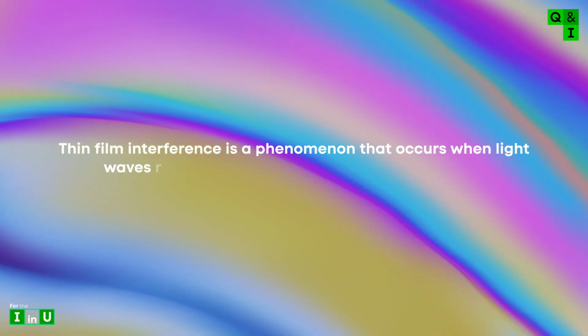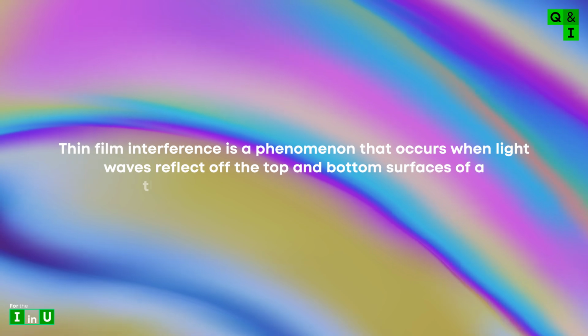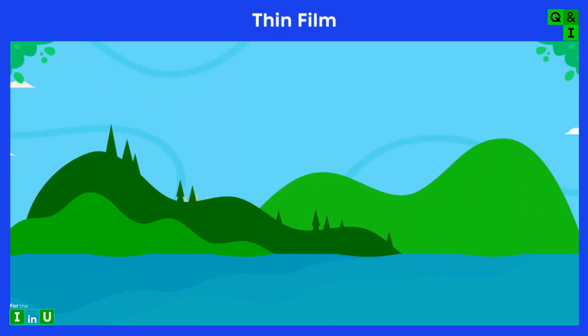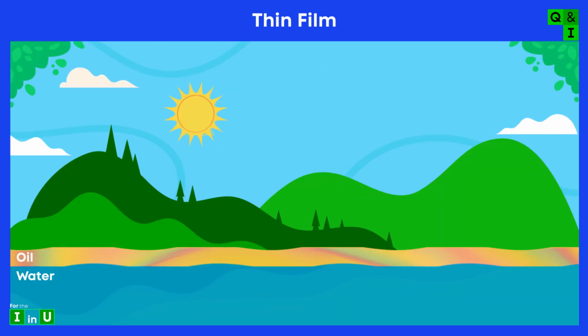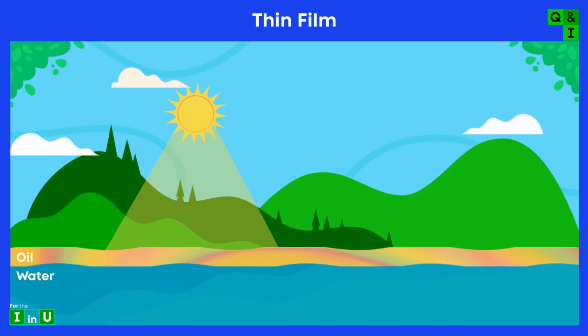Thin film interference is a phenomenon that occurs when light waves reflect off the top and bottom surfaces of a thin film, creating interference patterns. Imagine a thin layer of a transparent material, like oil on water or a soap bubble. Light can reflect off both the top and bottom surfaces of this film.